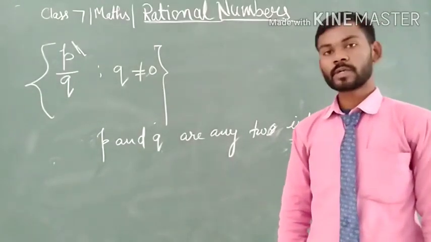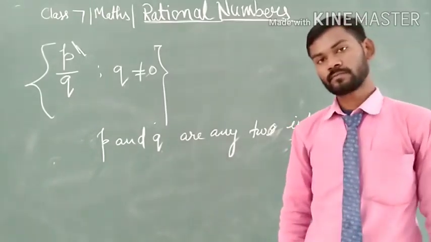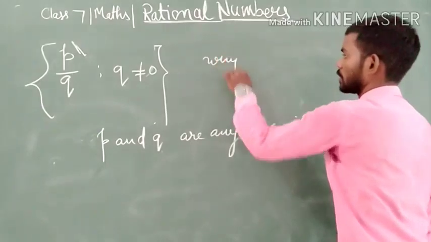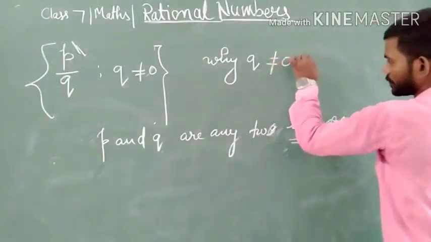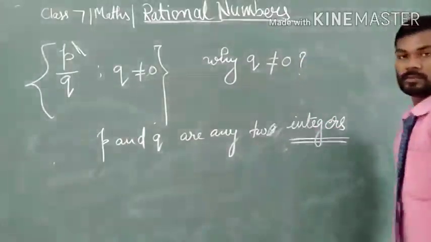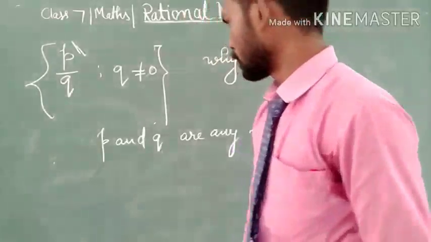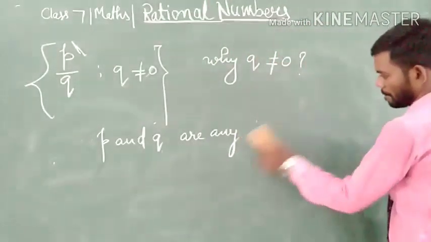Here, one most important thing is why q cannot be equal to 0. Here a question arises: why q does not equal 0? Let me explain why it is so.